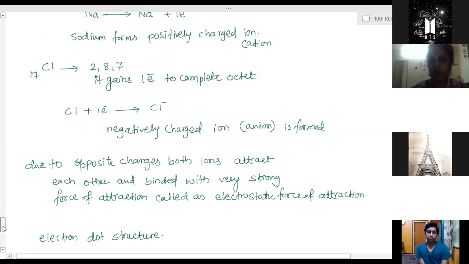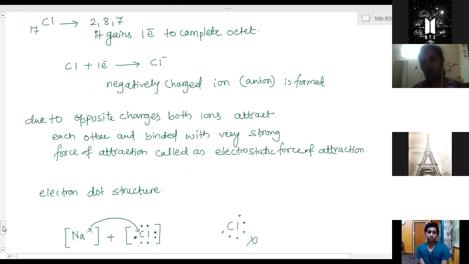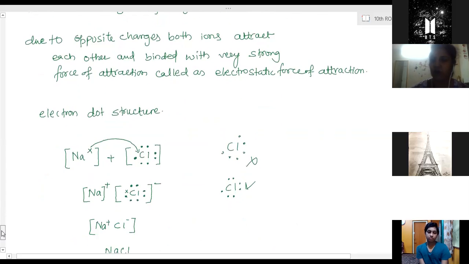This way all the ions of sodium and chlorine combine together to form a compound called an ionic compound. In the electron dot structure, sodium has one electron in the last shell and chlorine has 7 electrons in the last shell. One is shown by a cross and the other by a dot; you can show either by dot or cross, it doesn't matter. Now you have to show the transfer of the electron. Sodium has one electron, which is transferred to chlorine.